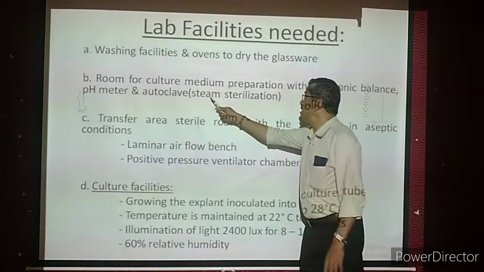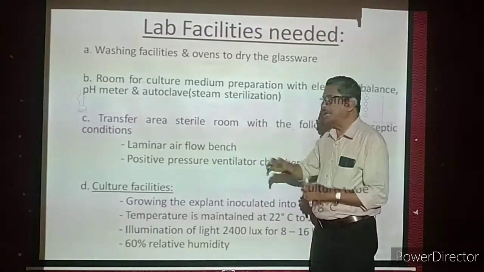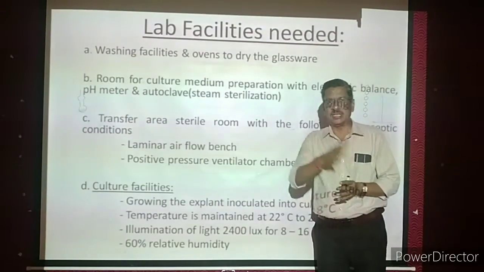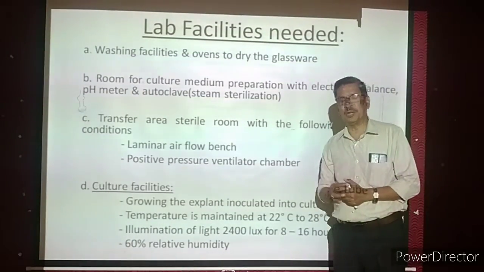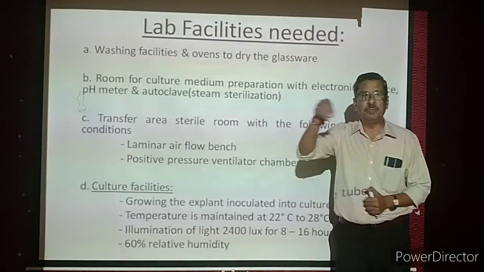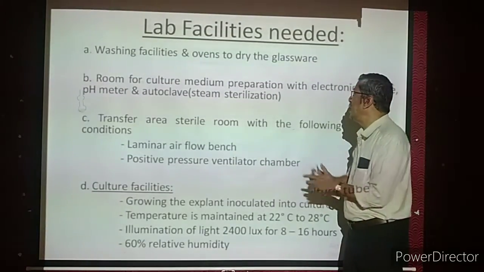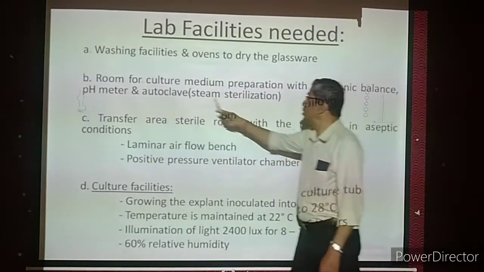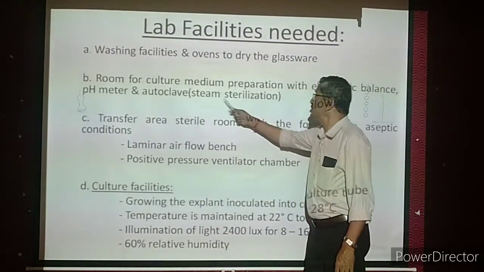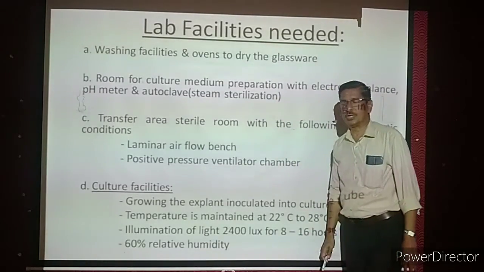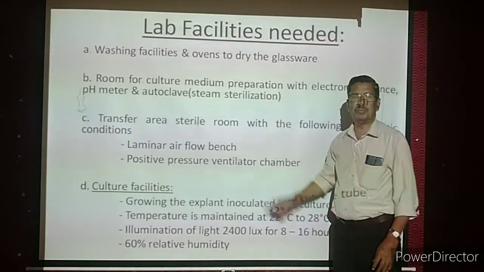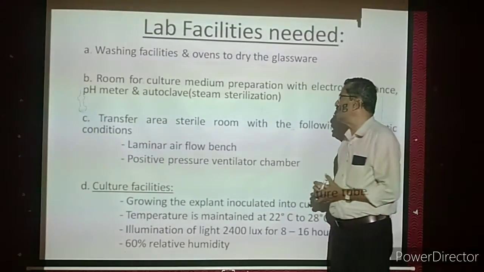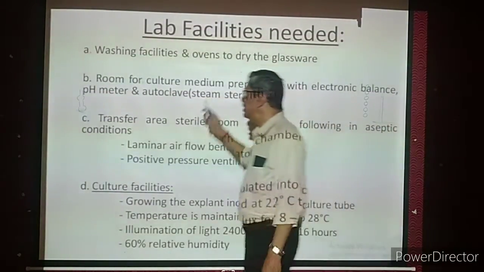The steam is circulating in that device, like a refrigerator. Normally a refrigerator is for chillness, but this is for 100-degree temperature. Whatever items we keep inside will be sterilized. Microorganisms, if any, will be destroyed. That is called autoclave, steam sterilization. Sterilization means removing or destroying the microorganisms. That is called sterilization by steam.